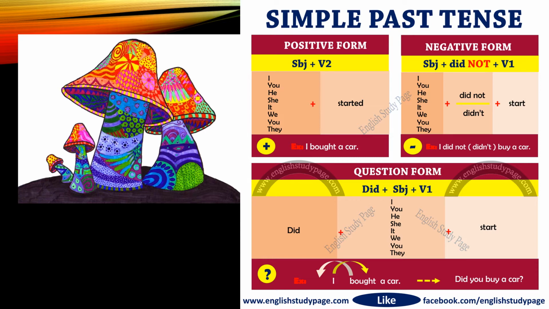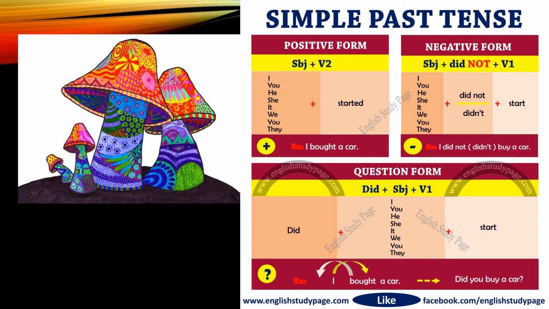And in case of negative sentences, we will use subject with did not and the first form of the verb. Keep one thing in your mind, always use the first form of the verb with did. I, you, he, she, it, we, you, they, these are all the pronouns.